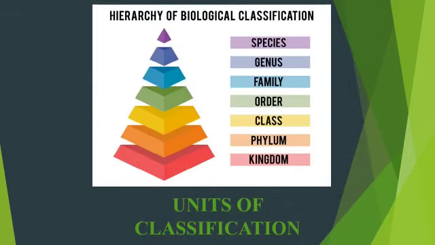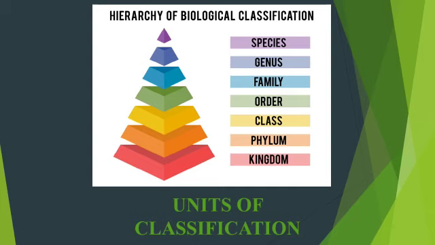Units of classification. Species. Species is a group of organisms which resembles with each other in all areas and breed among themselves. It is the smallest unit of the classification. Genus. It is a group of species which are closely related to each other in their structural and functional characters. Family. Many genera which have common characters are placed in one family.